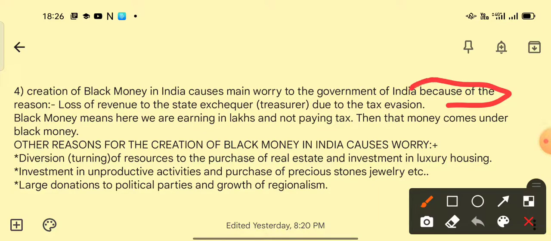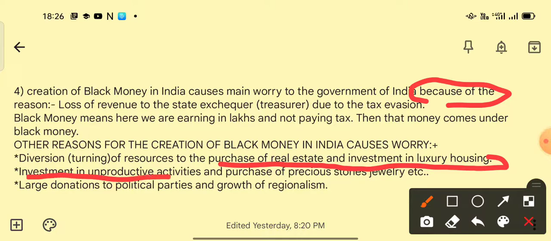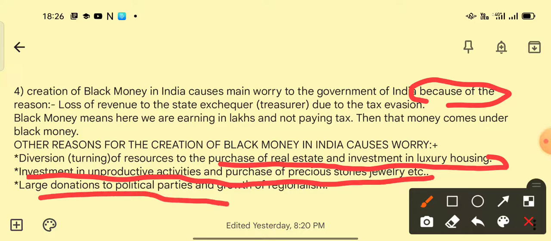It is the main worry they asked, because other reasons can also come up, like diversion of resources to the purchase of real estate and investment in luxury housing, investment in unproductive activities, purchase of precious stones, jewelry, large donations to political parties and growth of regionalism. So these are also reasons why the creation of black money in India causes worry.